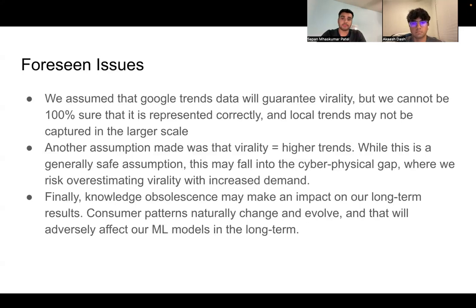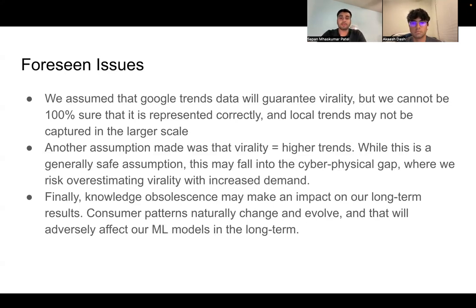Another assumption that was made for our project was that virality will actually equal higher trends and demand. This is generally a safe assumption, but it may fall into the cyber-physical gap where we risk overestimating increased virality with increased demand and profits.